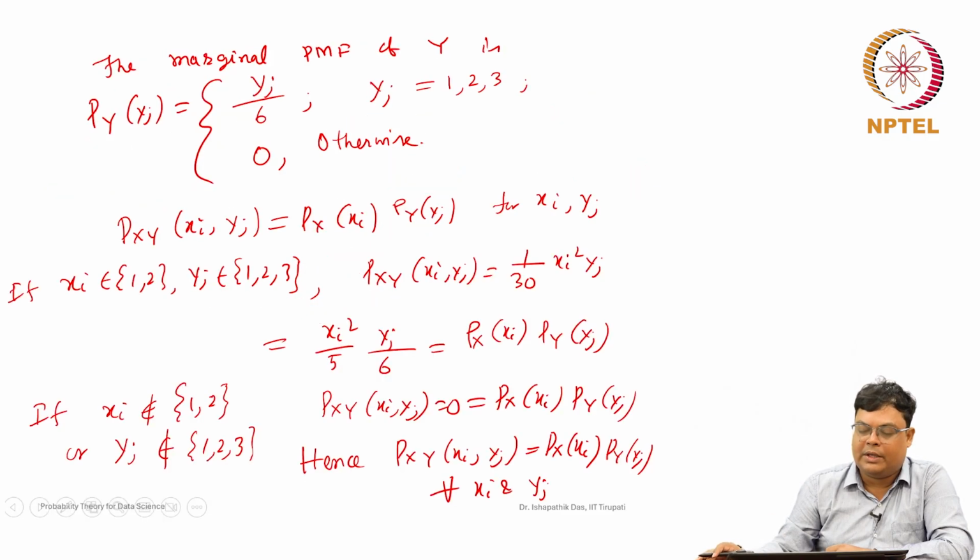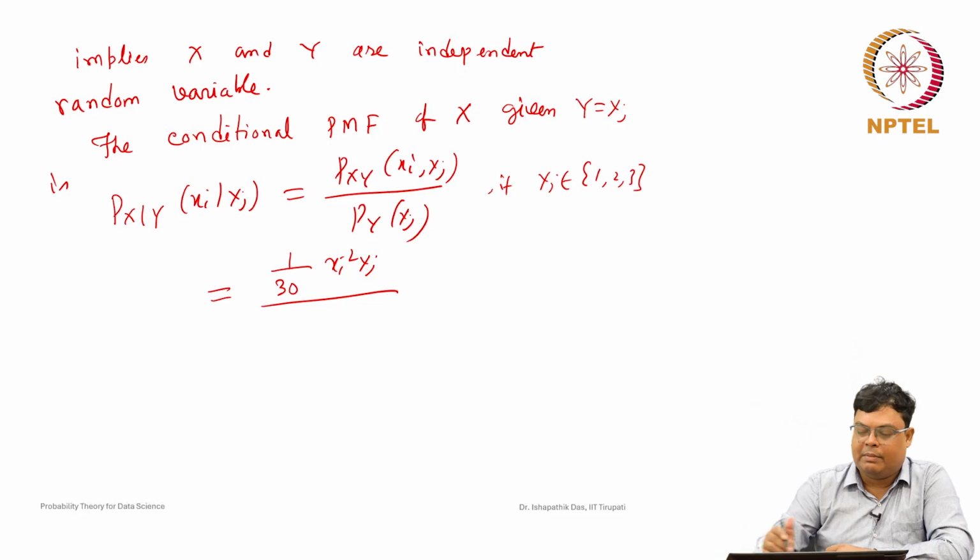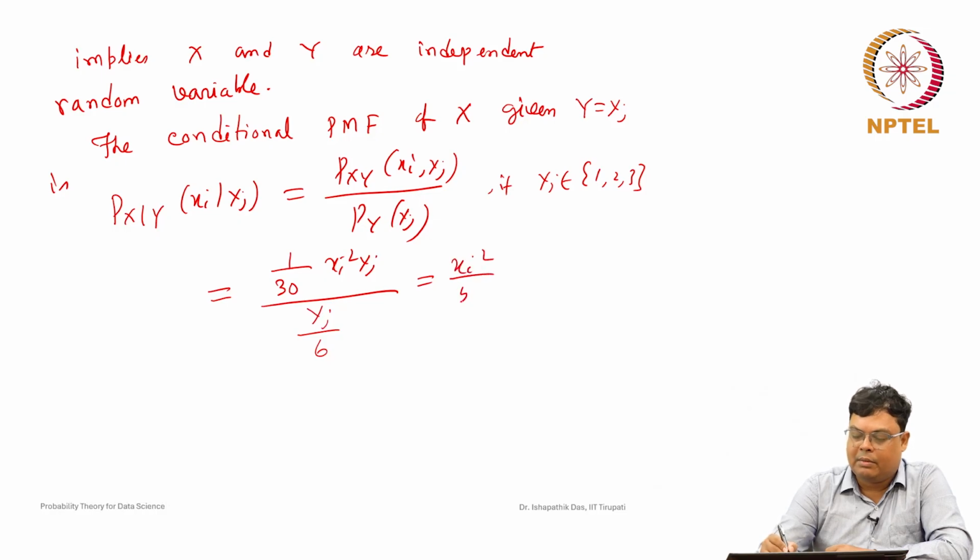What is Py of yj? This is yj by 6. So, the yj will cancel, and we get xi square by 5.